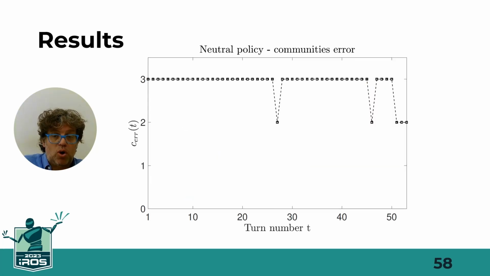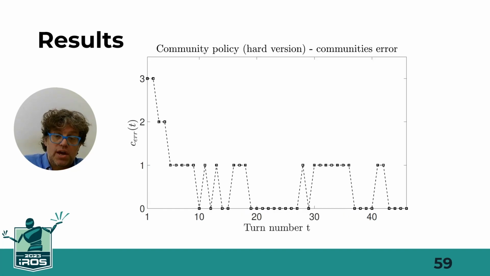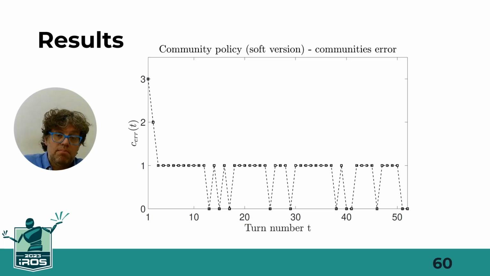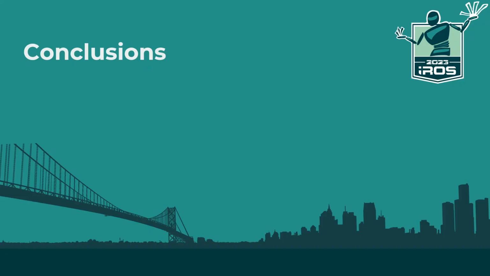Similarly, when no community policy is used, the community error is higher. Speakers are detected as belonging to different communities. The situation changes when the community policy is applied, both the hard and the soft versions.